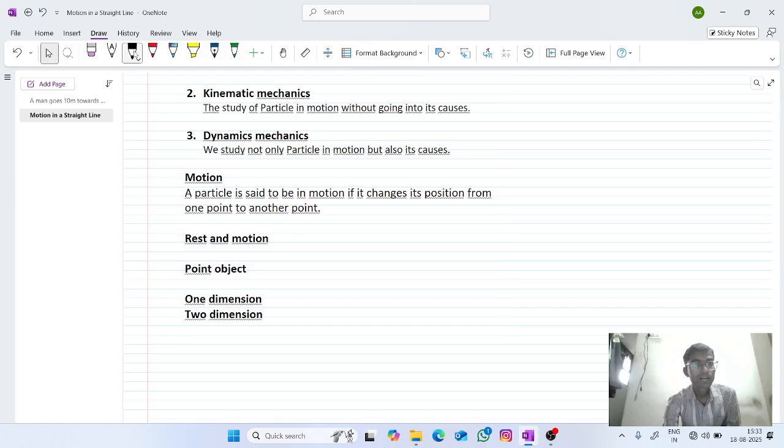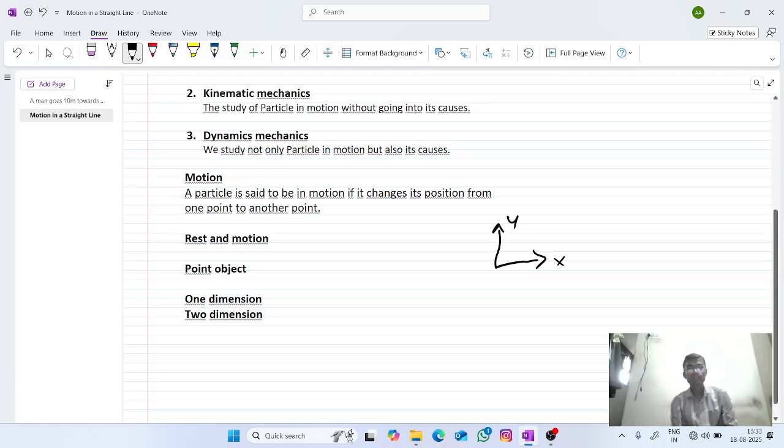But for two dimension, here it is x, it is y. So there are two dimensions now, x direction and y direction. An example for this is an ant crawling on the globe. So this is an example for the two dimension.